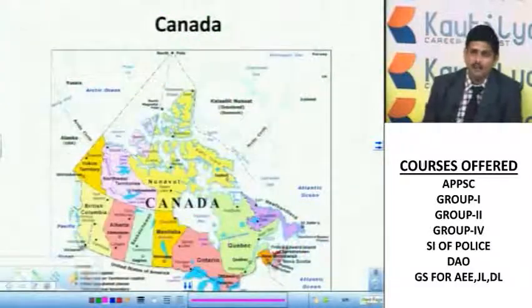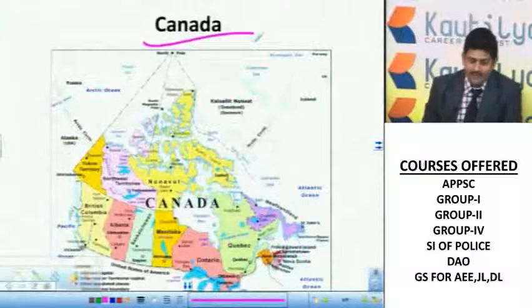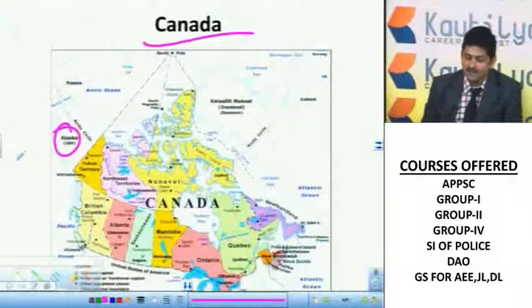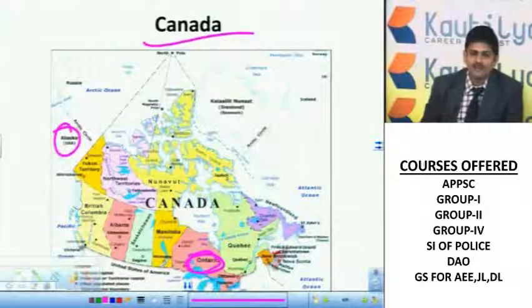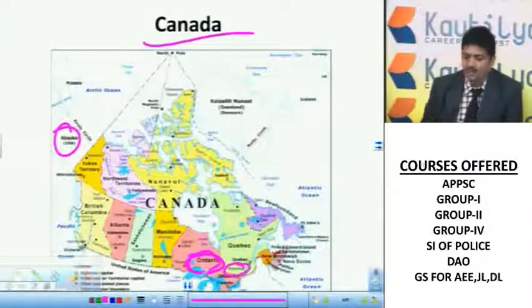Another important country is Canada. It shares a boundary with Alaska. Here you can see Ontario, very, very important. Important falls are there in this Ontario. In Montreal, one important international agreement happened.